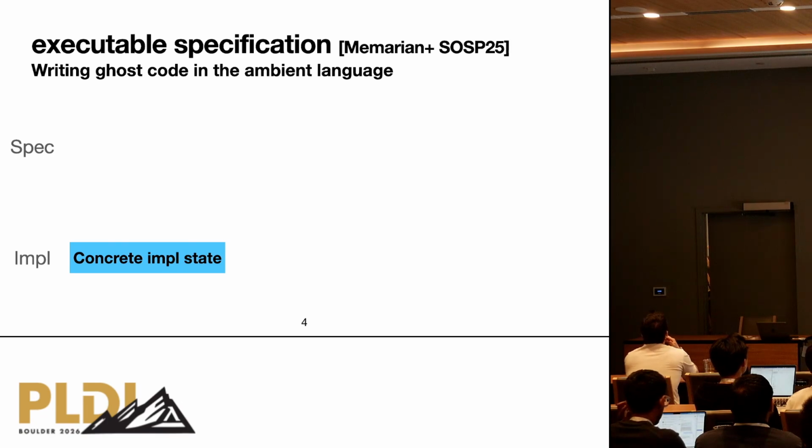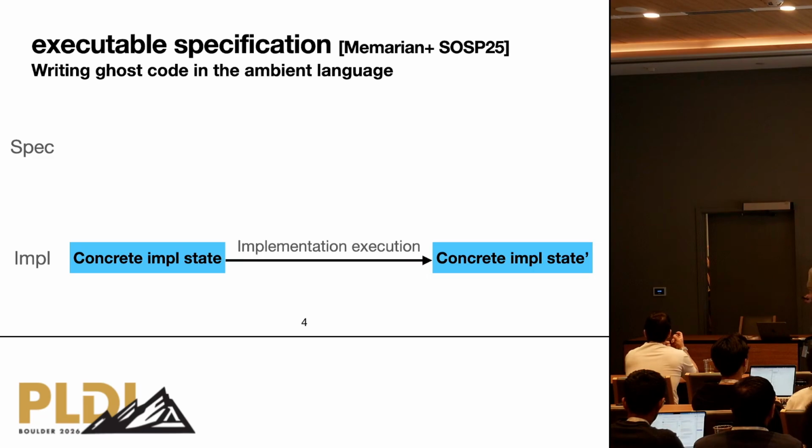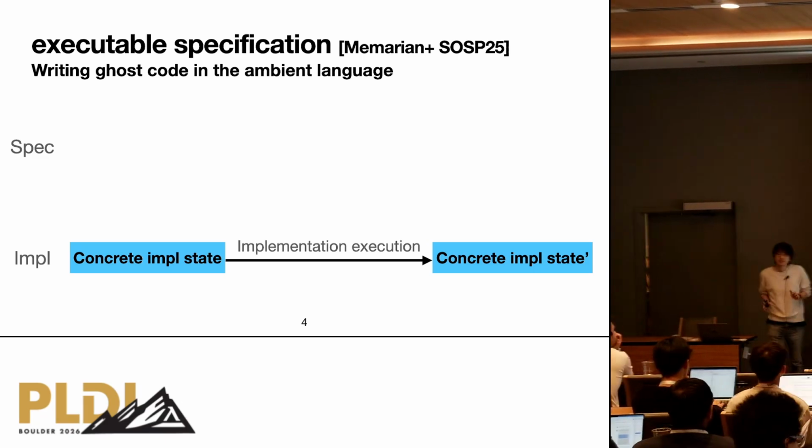This is basically about writing ghost code in the ambient language. Here, the implementation in C can be seen as a manipulation of the concrete implementation state. So if you run the function, then you can manipulate, for example, the heap or global variables. And the implementation contains a lot of unnecessary details, right?